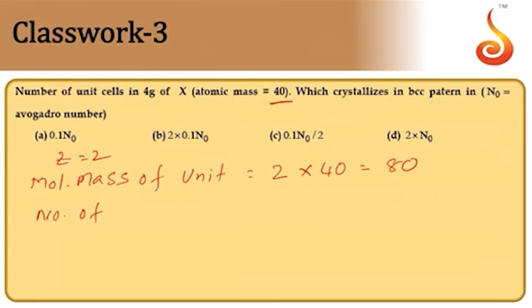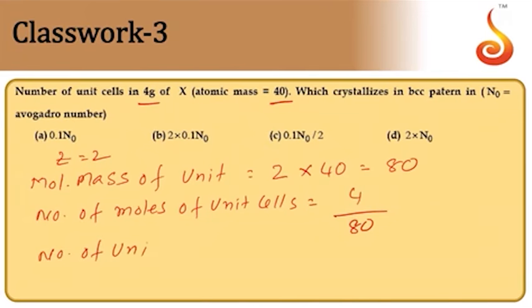Then comes the number of moles of unit cells. Number of moles of unit cells will be equal to the mass, which is given as 4 grams, by the molar mass, which is 80. Now comes the number of unit cells. Number of unit cells will be equal to the number of moles, 4 by 80, into Avogadro's number.